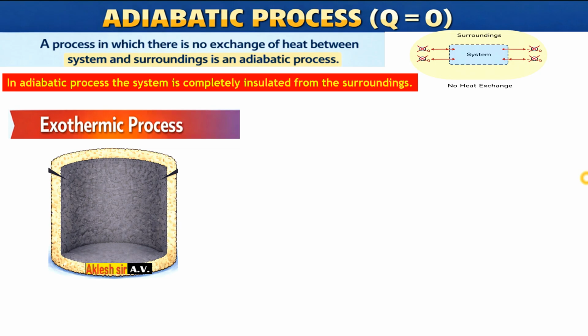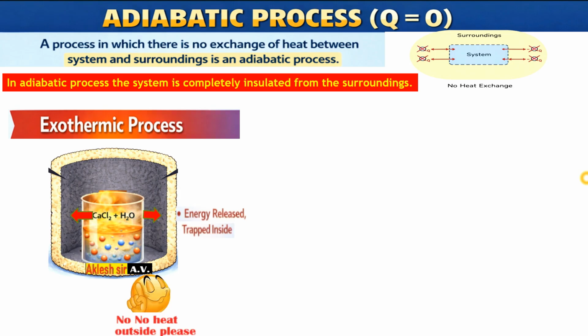Now I will do an exothermic reaction. You know what exothermic is? It is a reaction where heat is given out. In the beaker I will do a certain reaction, and in that reaction heat is given out, but that beaker I have kept inside the insulation. Whatever heat is given out is trapped inside, it will not go outside.